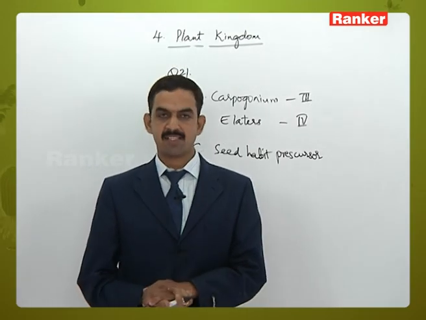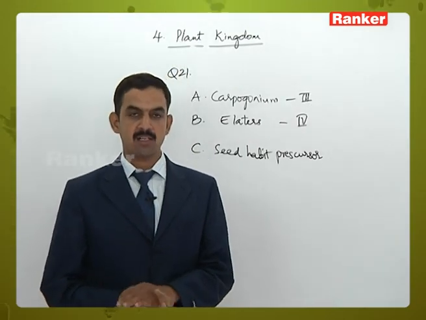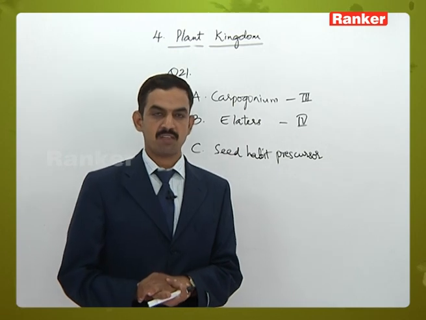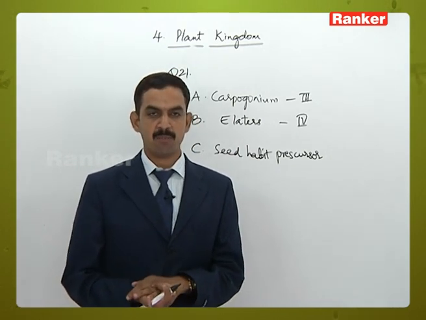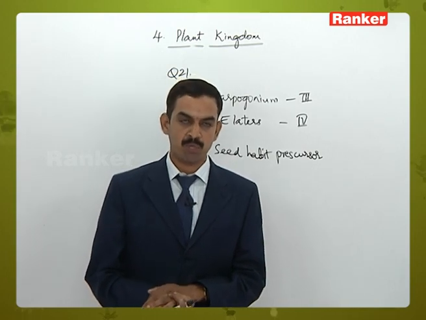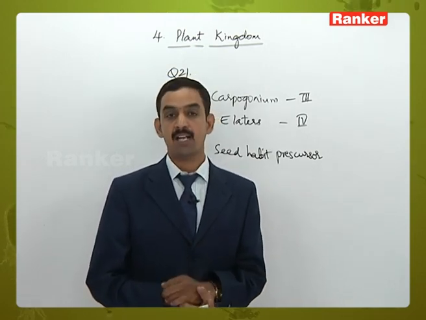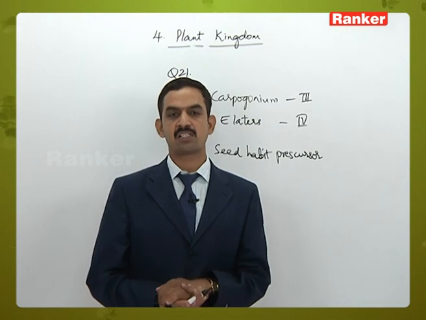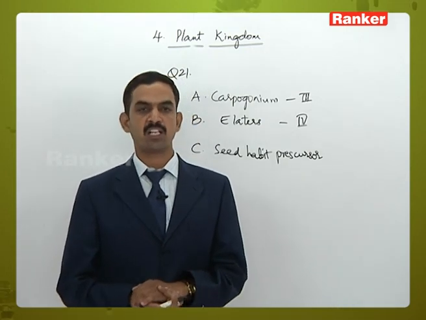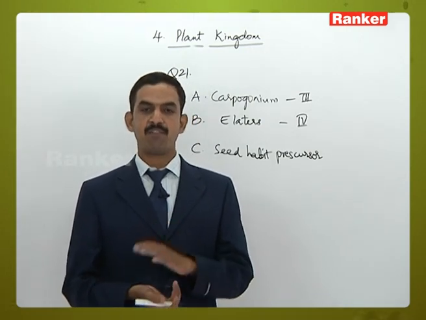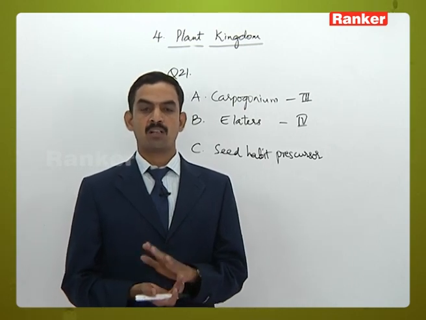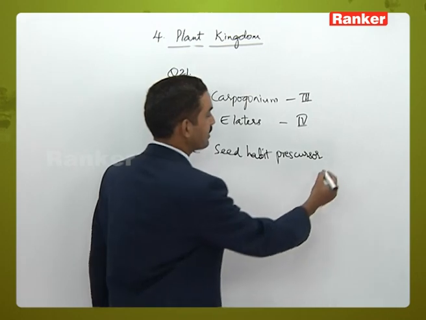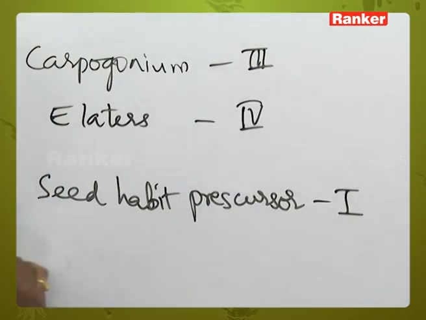Seed habit precursor is exhibited by the pteridophyta group of plants, that is, the zygote formed as a result of fusion of male and female gametes develops into an embryo inside the female gametophyte. This event is a precursor for seed habit. From the given options, Selaginella is exhibiting that character, that is option number 1.